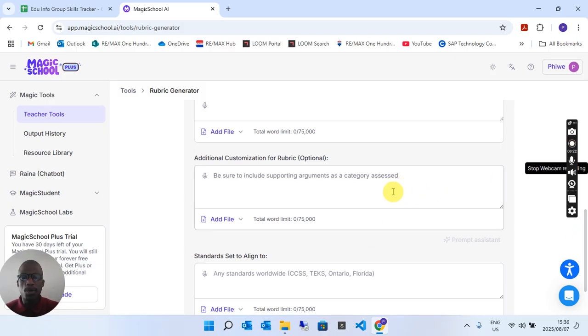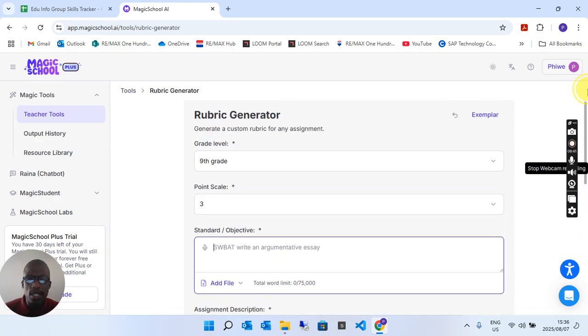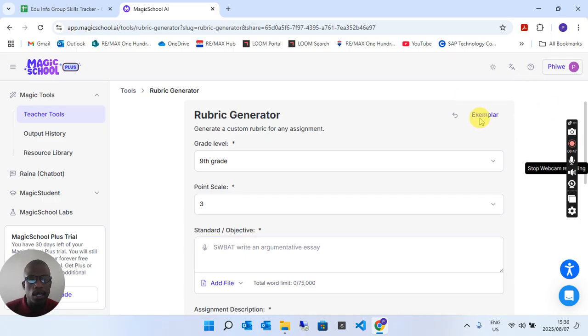So this would probably be how you want to customize your answer structure and so on, and how you want the system to gather answers from the assignments that you've given out to your students. Okay, yeah. So that's pretty self-explanatory, I would say. Or let's view an exemplar input, maybe. Let's check if that's gonna work.